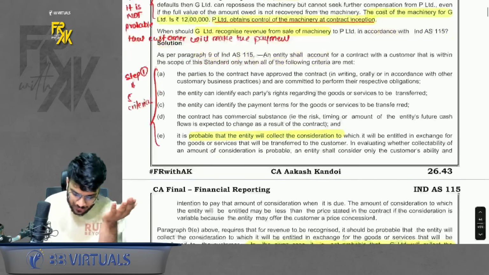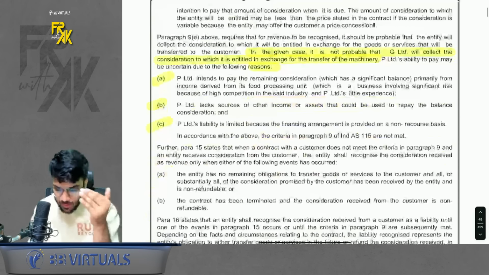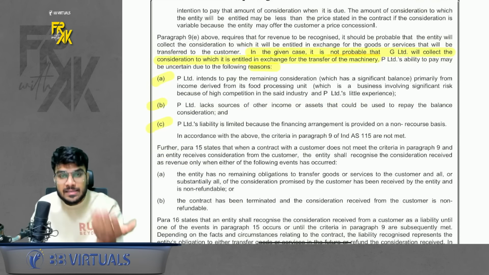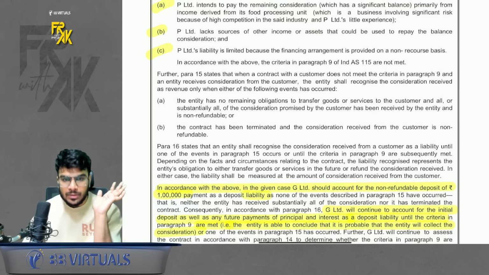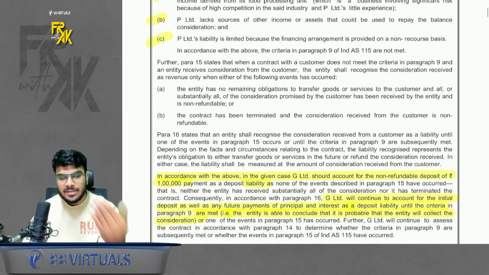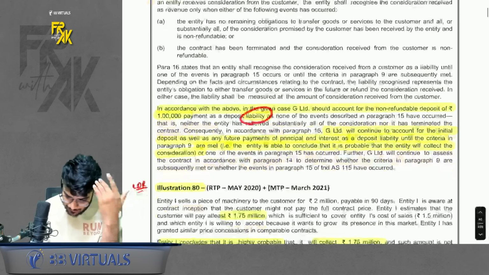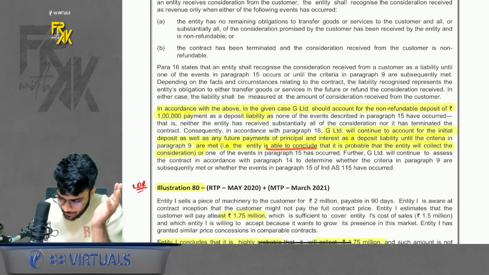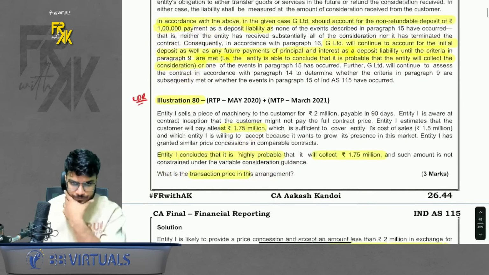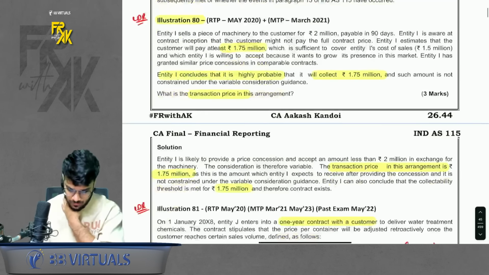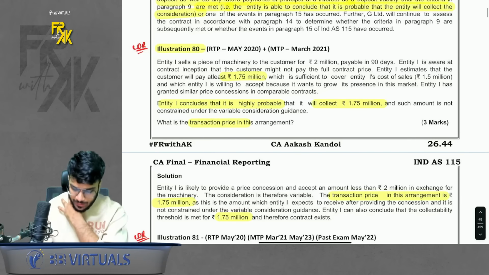So when they have answered it, they have said that because it is not probable that you will receive the consideration, we cannot book the revenue until it is certain that you will receive the whole consideration. So whatever money you keep on receiving, book it like a liability until it is possible to conclude that it is probable that the entity will collect the consideration. Just give it a read, you will understand now. Clear with this? Chalo. Then we have a chunk of questions 80, 81, 82, 83, 84.